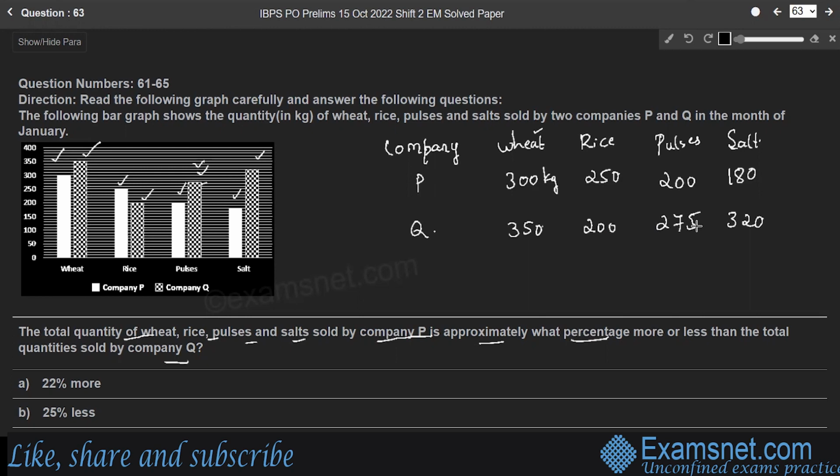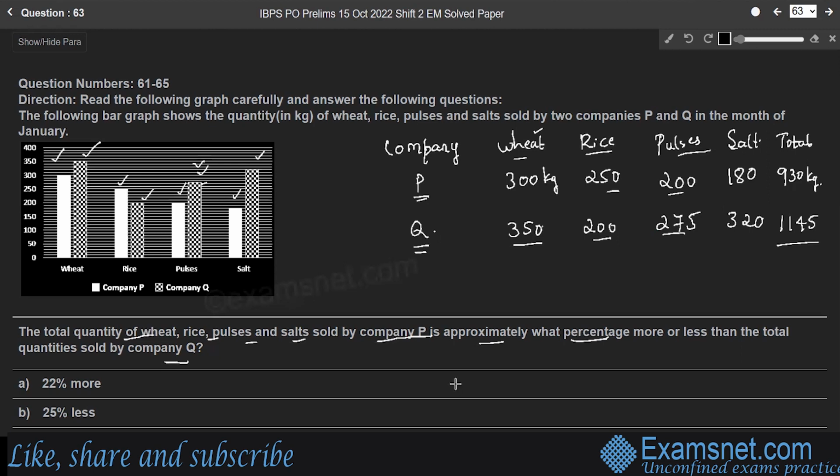So let's make another column here. We'll consider the total quantity of all the items sold by each company, right? So company P sells, totally, 300 plus 250, 200 plus 180. So it is 930 kg of items. Whereas company Q sells 350 plus 200 plus 275 plus 320, totally 1145 kg, right?